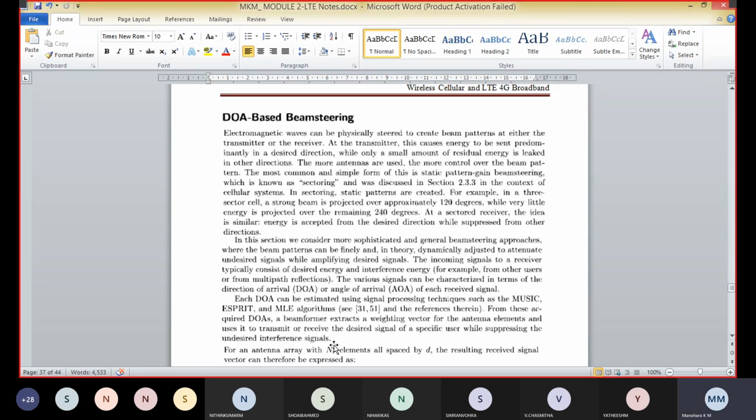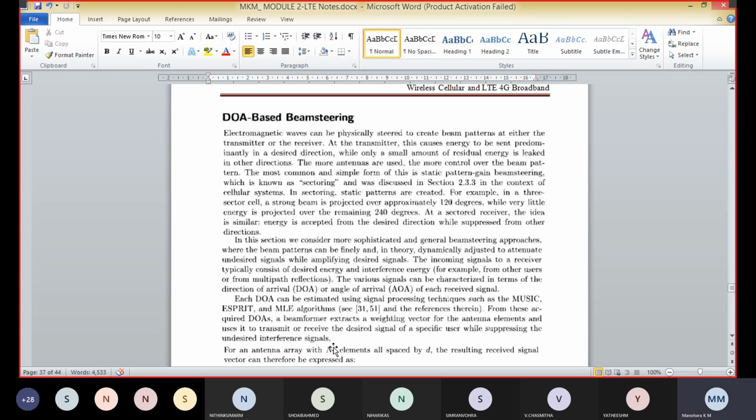Here the various signals can be characterized in terms of the direction of arrival, that is DOA, or angle of arrival, that is AOA, of each received signal. Each DOA can be estimated using signal processing techniques such as MUSIC, ESPRIT and MLE algorithms.